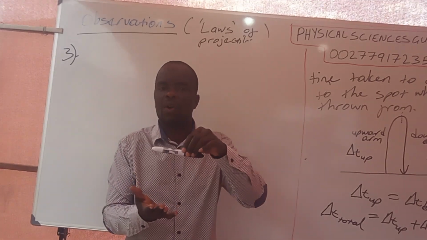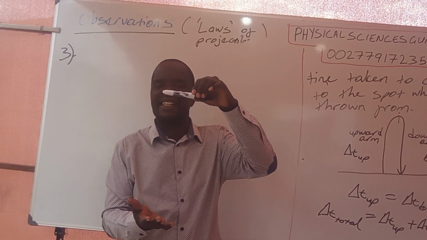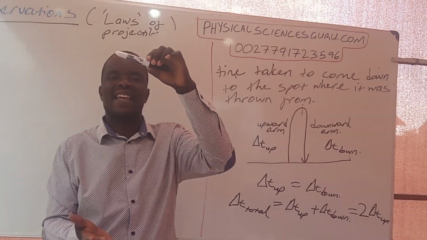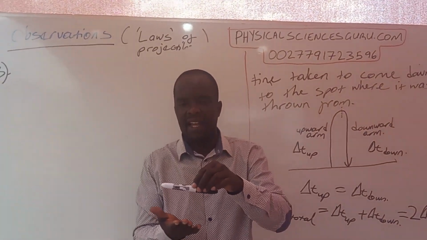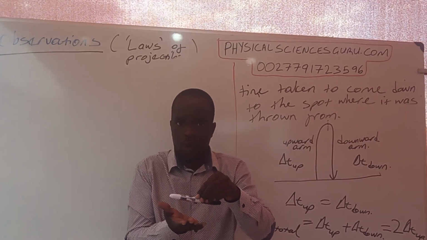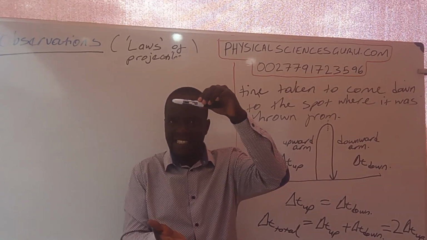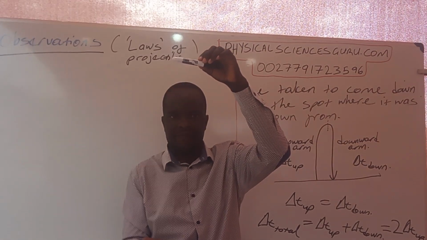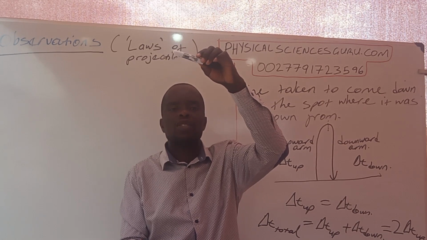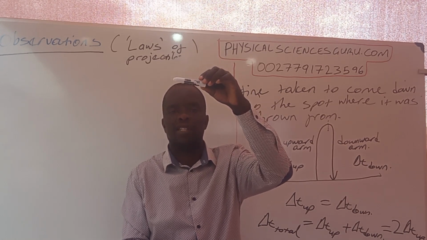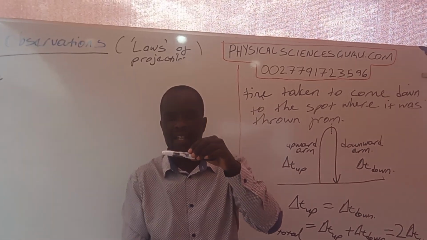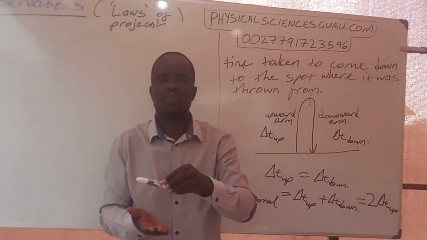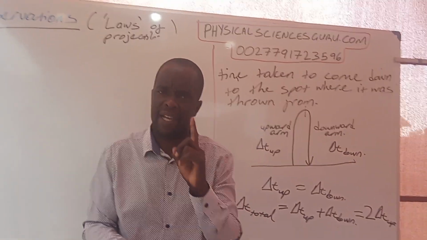As it travels going up, its velocity is decreasing until it gets to 0, right? Already we can see that there is a decrease in velocity. As the projectile leaves my hand going up, its velocity is decreasing until it gets to its maximum height, when it stops. It's important that you understand that. Now, when it stops, the size of its velocity will start to increase, starting from 0 until it gets to my hand. I want you to remember and know this.